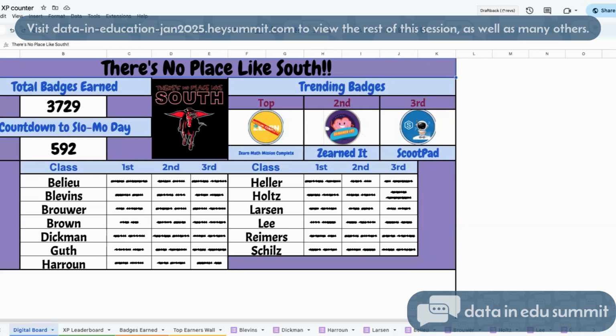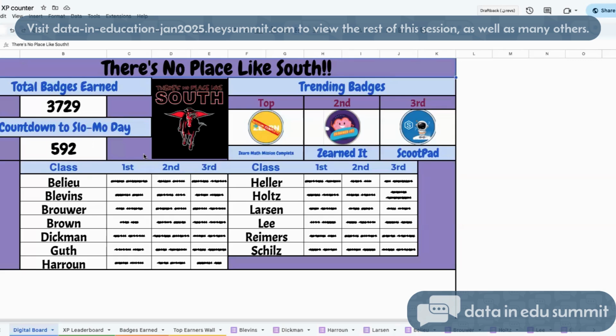And so what you're seeing here, are you seeing it? That's the question. Yes, you are. Perfect. This is how many badges we've created this year. I've made 3,729 buttons this year for students. Then we do a countdown to a fun reward day. We're working towards Slow-Mo Day. That's what we're working towards next. Usually it's just me and an inflatable, greeting kids outside, having some fun with it.